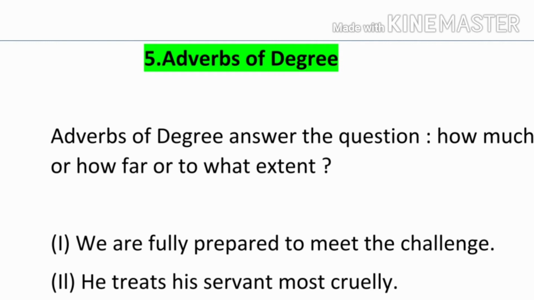How much cruelly? Most cruelly. So, most is adverb of degree. There are some words like very, quite, almost, little, enough, much, too, partly, rather, etc. These words show the adverb of degree.